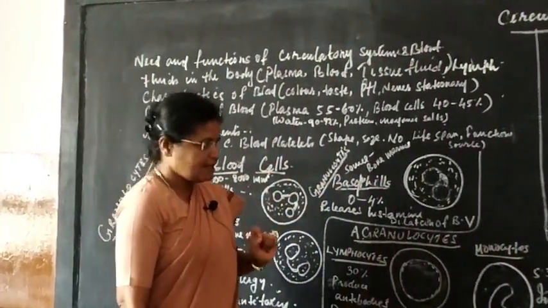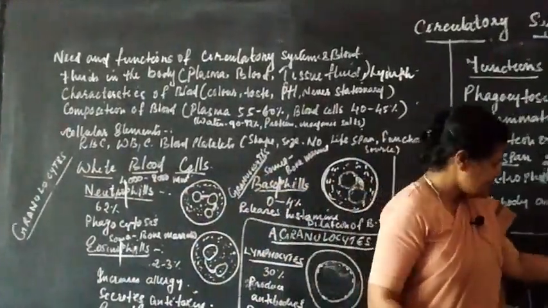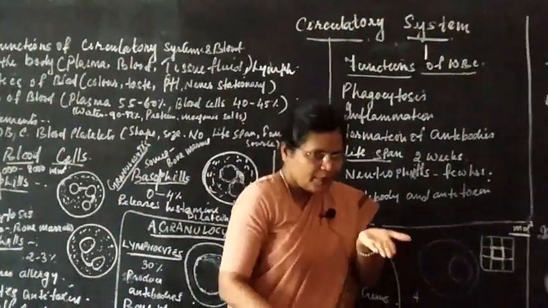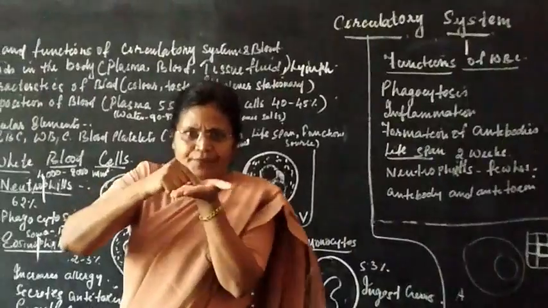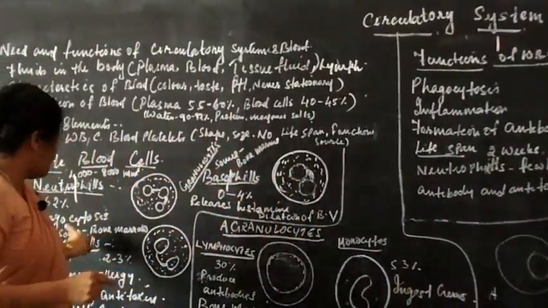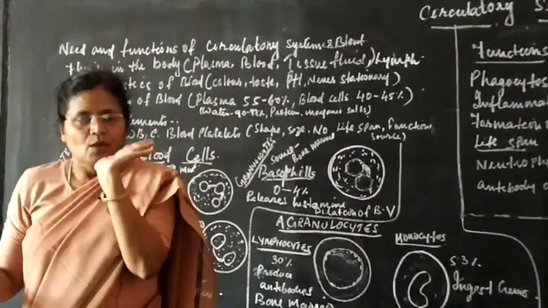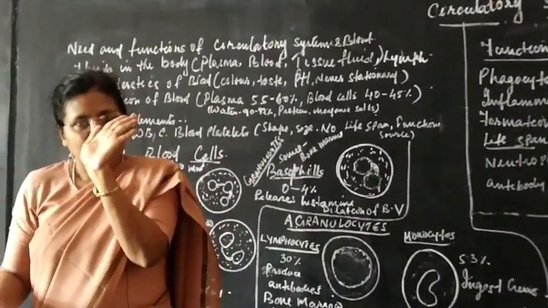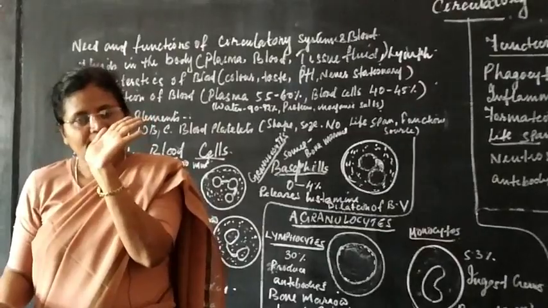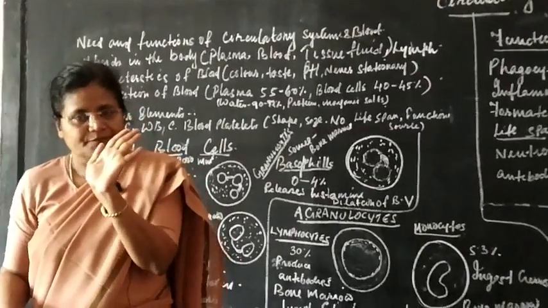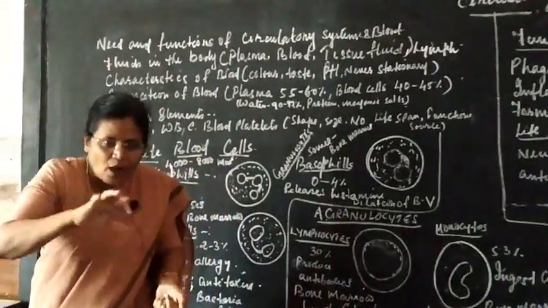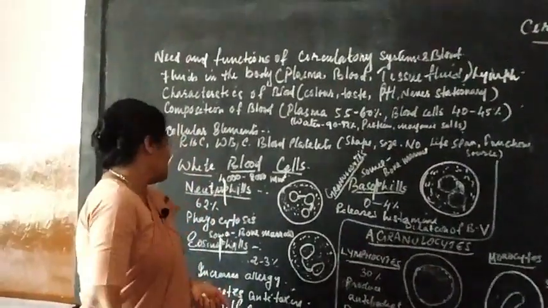Meaning, suppose I take blood and keep it under the microscope and put an acidic dye, only the eosinophils will stain, an orange color, and the others will not be seen. Which means you can count how many are in that square.